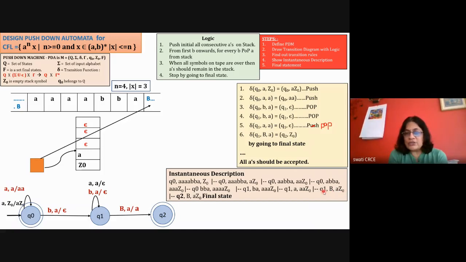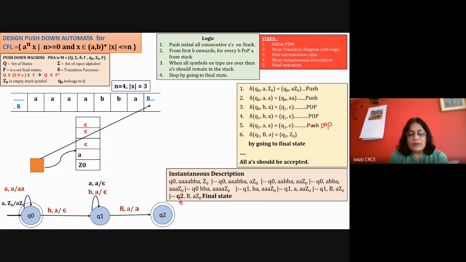But here the state is Q1. Whenever you start getting B, the state is changed here, so you are representing that also: from Q0, the state is Q1. Now in Q1 with B and AZ0, it is going to go to the final state Q2, B, AZ0. So on the stack AZ0 remains as it is, and it is reaching the final state Q2, and it is going to halt.